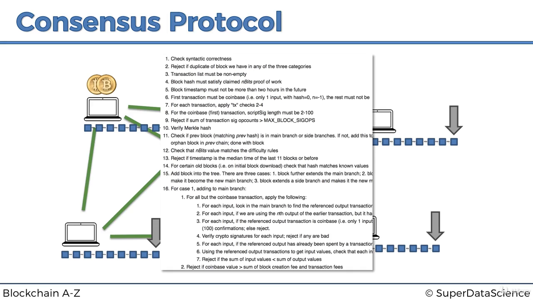And if a check doesn't go through, then they reject the block. So basically, at the end of the day, the blockchain will not allow malicious blocks to be added to the chain, and that's why there's a financial incentive to play according to the rules.